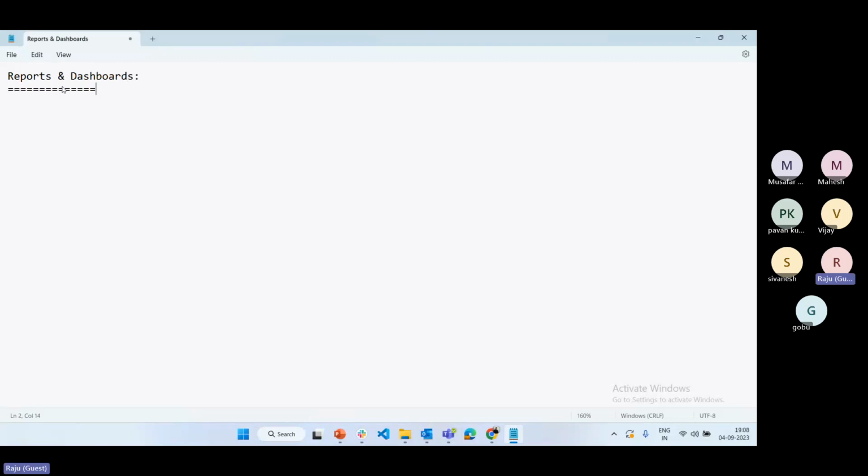Today I'm going to start with reports and dashboards. Why I mention reports and dashboards together is that these two are interrelated. Without reports, it is not possible to generate the dashboard. So you have to learn both, because sometimes in real time, business users ask to generate some reports from Salesforce, or to create some graphical representation using dashboards.